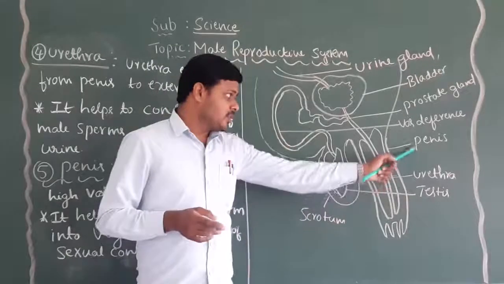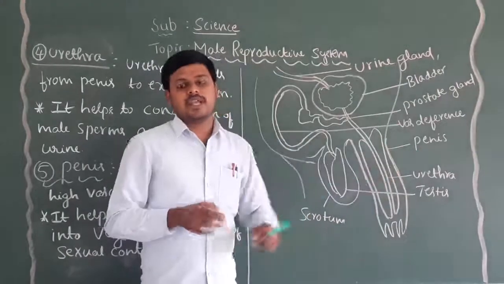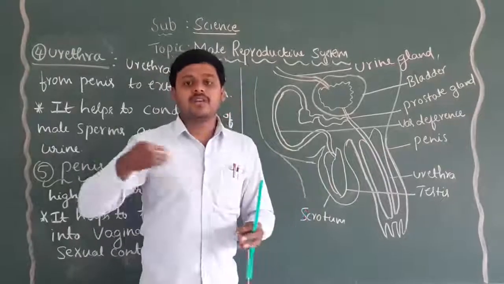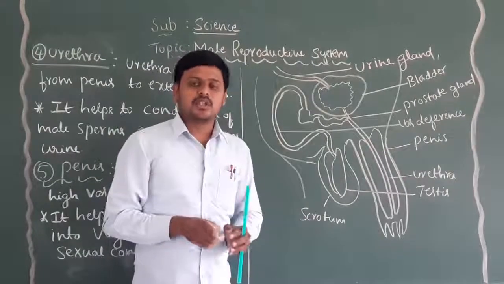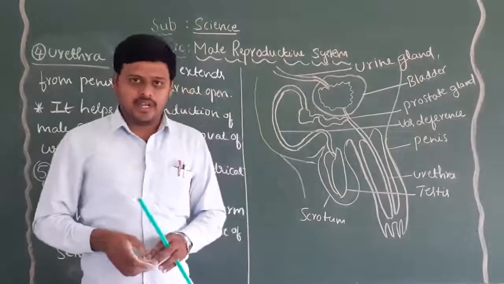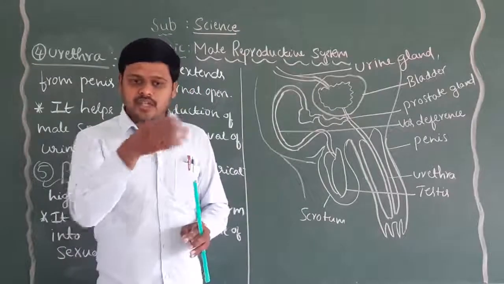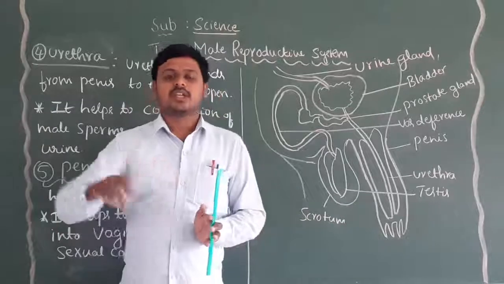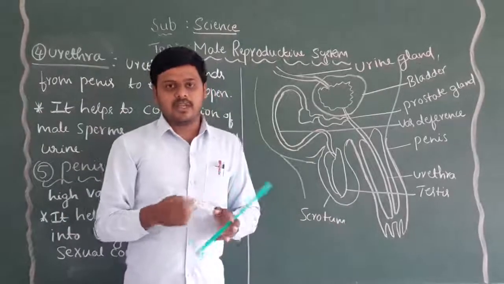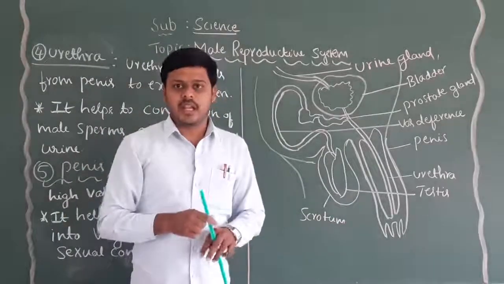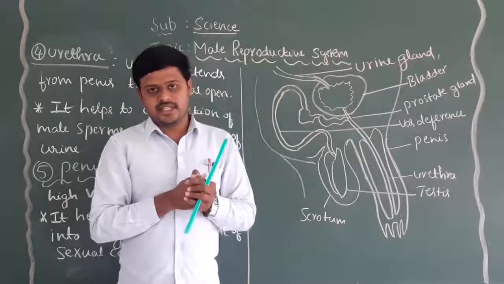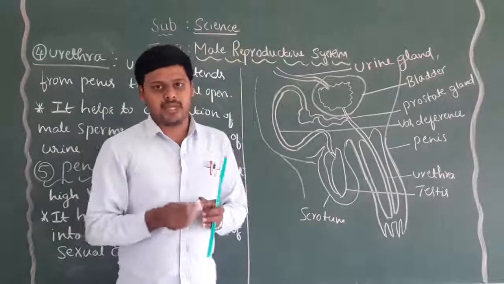The penis delivers the male sperms, which move and reach the female egg and get fertilized, forming an embryo.